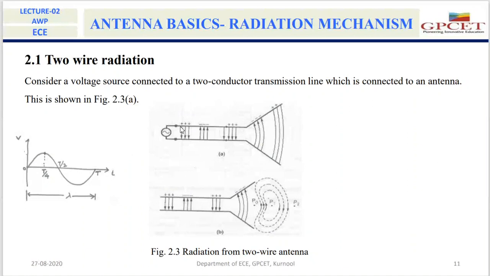Because of this displacement of the electrons inside the conducting wire, there will be a current in these two conducting wires. Because of that current, what happens? The current will produce the magnetic field around these two conducting wires. These generated electric as well as magnetic field lines will travel along this wire, and if we cut this antenna at this point, then these field lines will move away from the antenna.